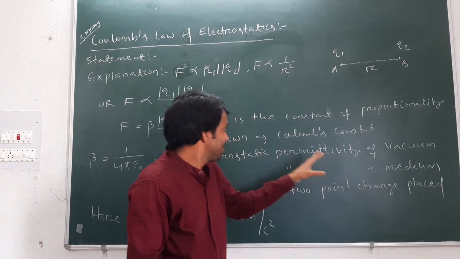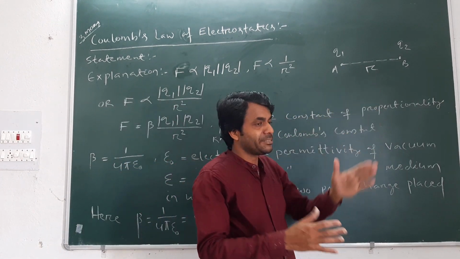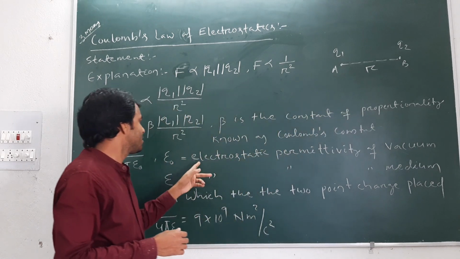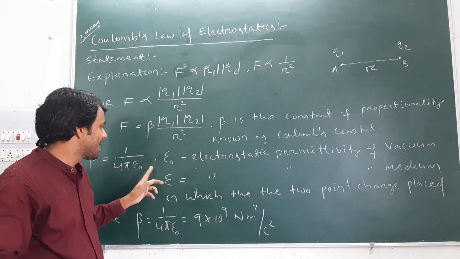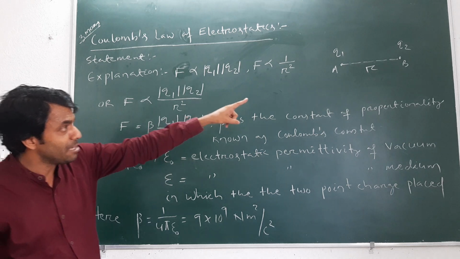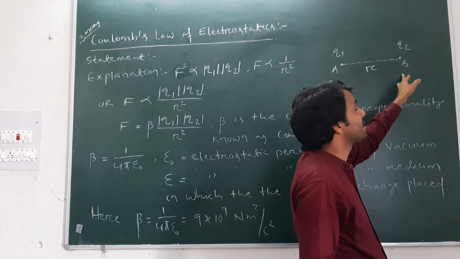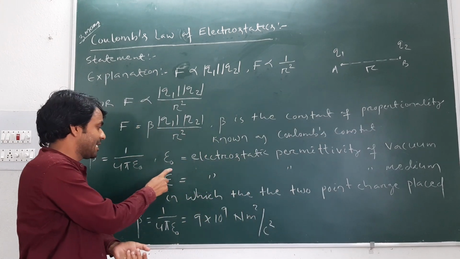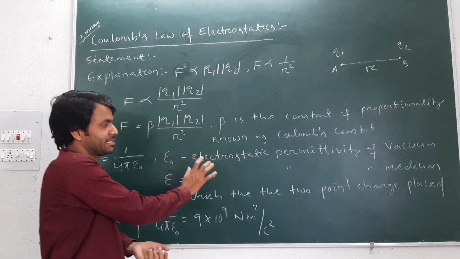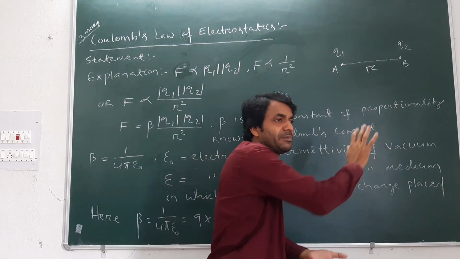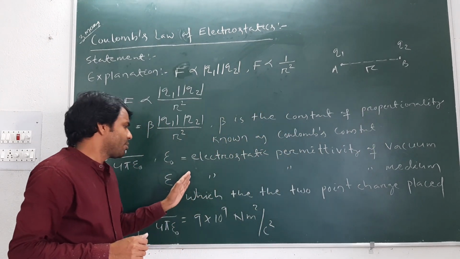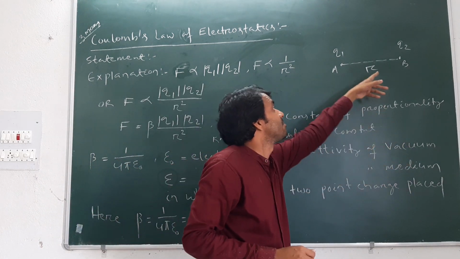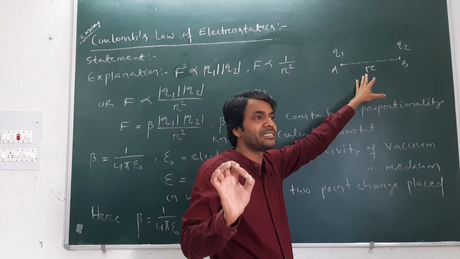This means the two point charges may be placed in vacuum or in any medium. If they are placed in vacuum, then the electrostatic permittivity is written as epsilon naught. If I put the two point charges q1 and q2 in any medium, then the permittivity is written as epsilon, known as the electrostatic permittivity of the medium. That is the permittivity of the medium in which the two point charges are placed. Here, let q1 and q2 be placed in vacuum.